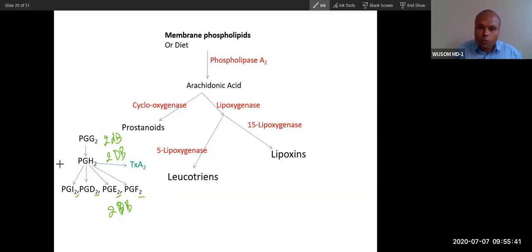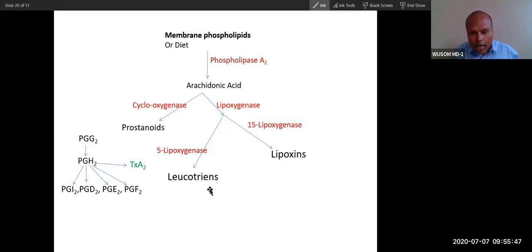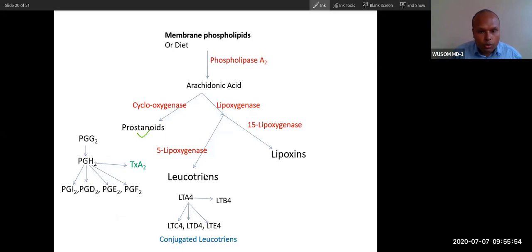Now, did you understand this prostaglandin synthesis here? Yes, sir. The prostaglandin synthesis, and we will talk a little bit about leukotrienes. We will focus more on prostaglandins. You can see these leukotrienes. Leukotrienes are easy to remember: A, B, C, D, E. A is from A, B is from C, D, E.